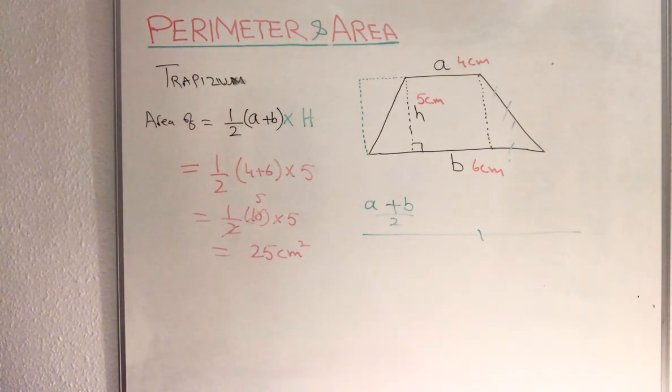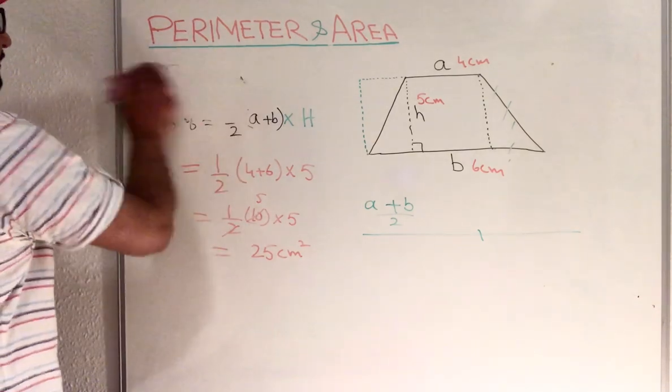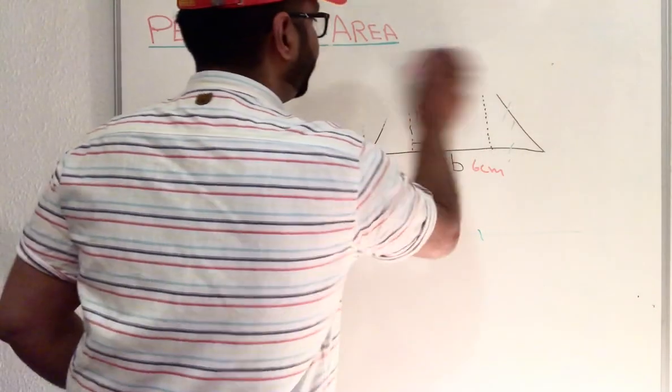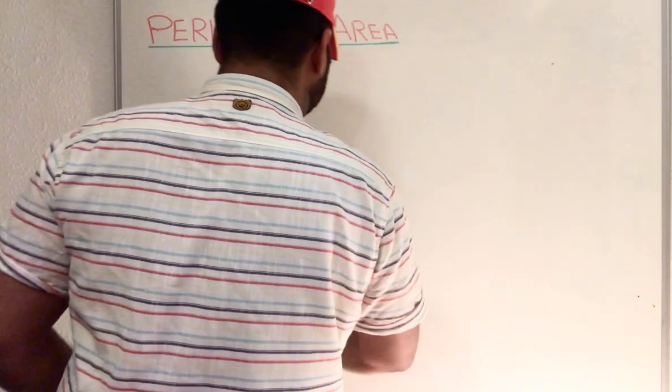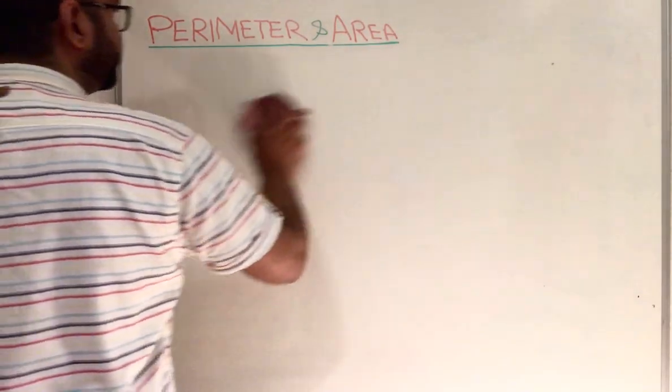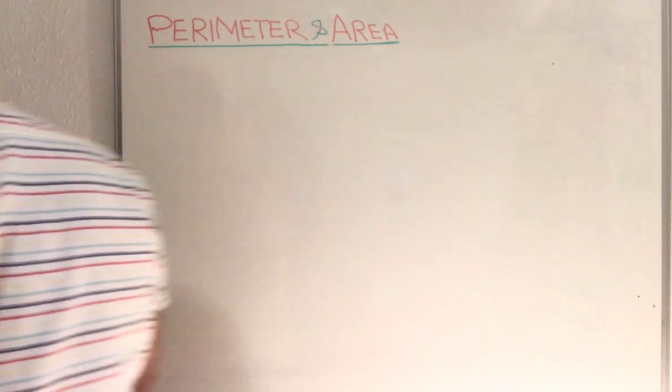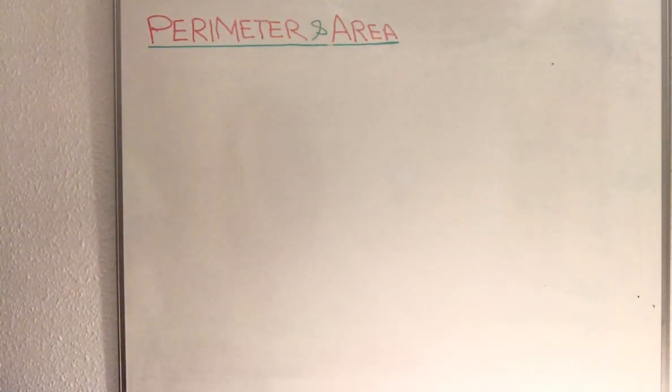Another example: they are asking to calculate the area of each of these shapes. There is another question, so then we are moving to a different one.